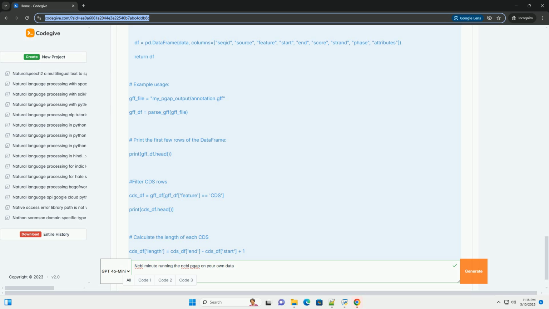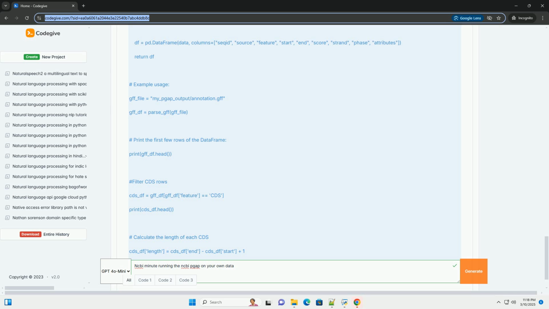Why use PGAP? Standardized annotation, PGAP provides a consistent and well-documented annotation. Automation, it automates a complex process, saving time and reducing manual effort. Integration with NCBI resources, PGAP seamlessly integrates with other NCBI databases, allowing you to easily access related information. High throughput, designed to handle large volumes of genomic data.